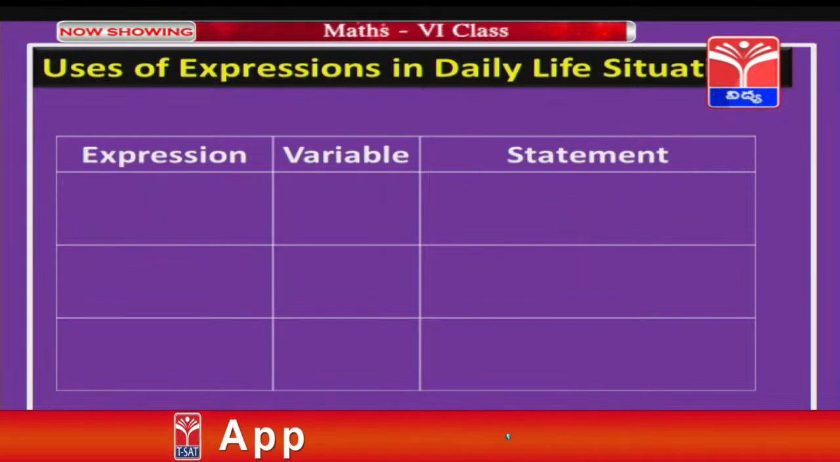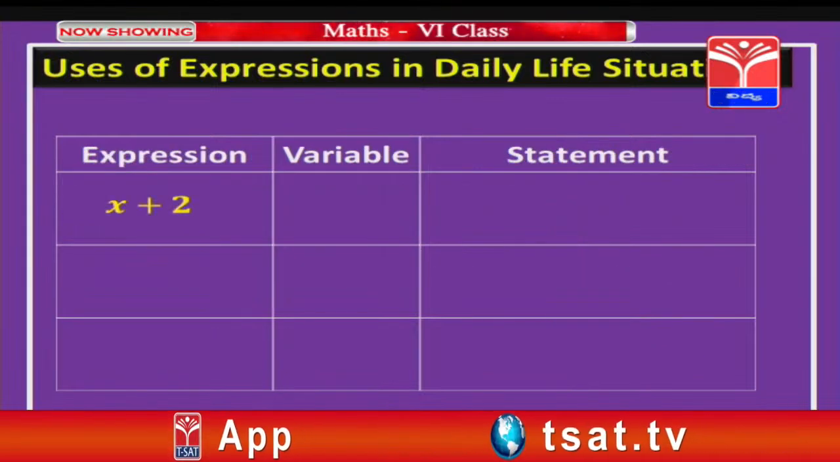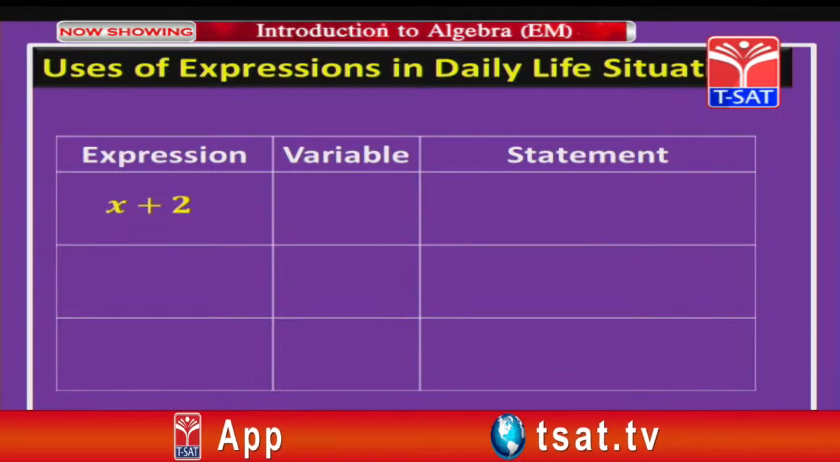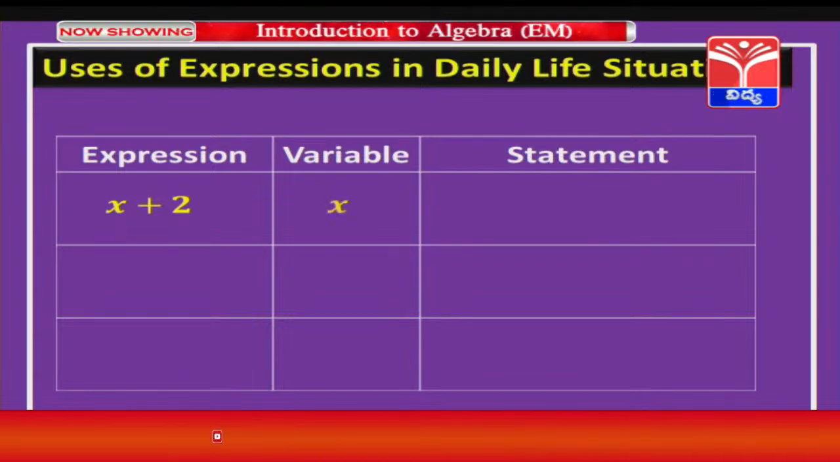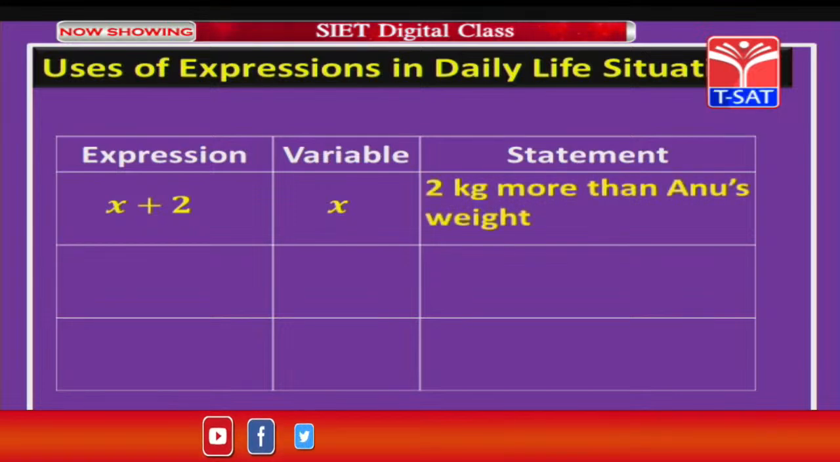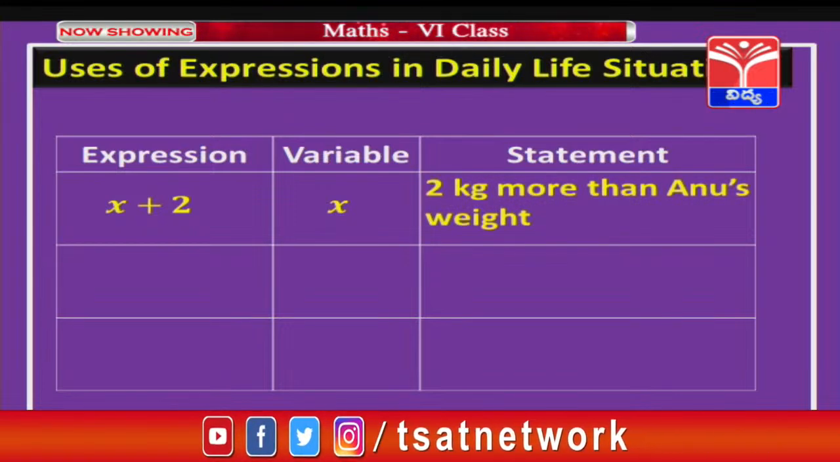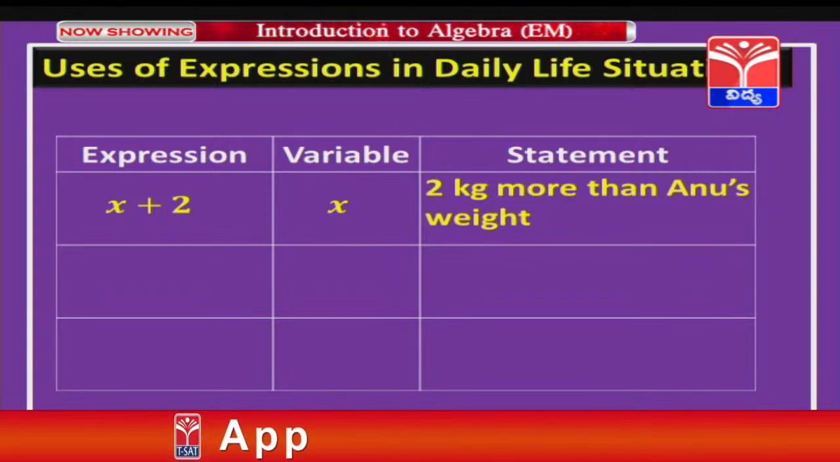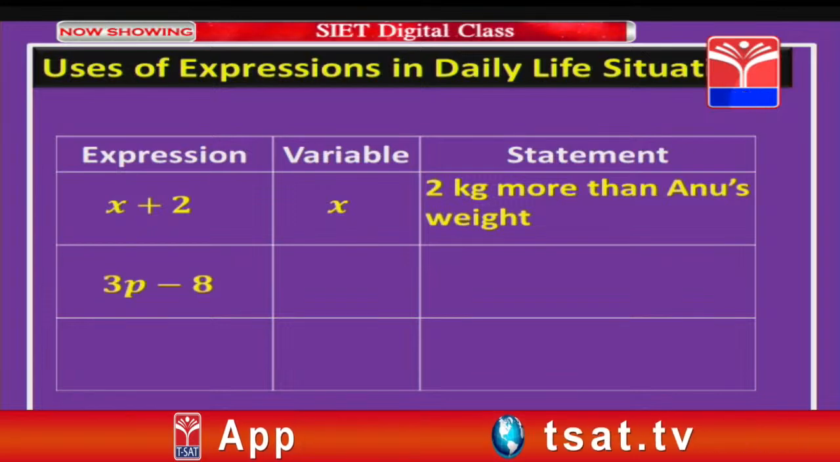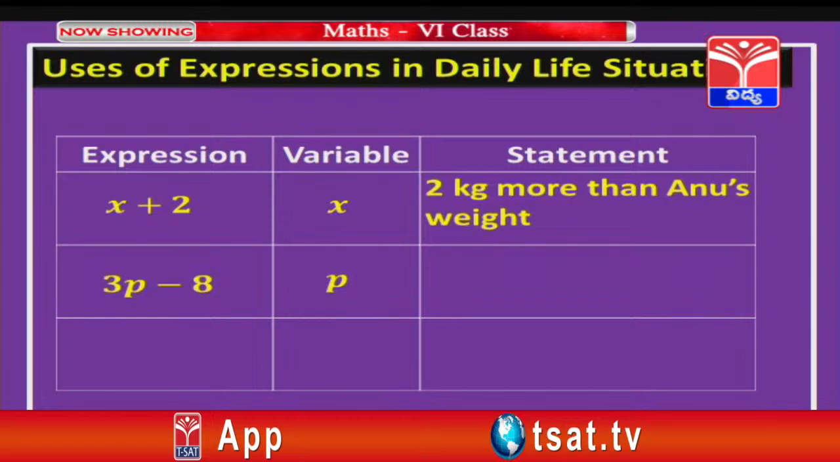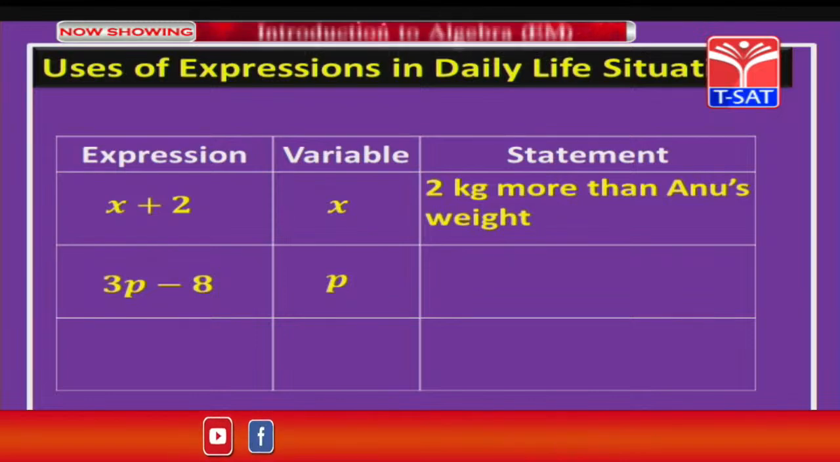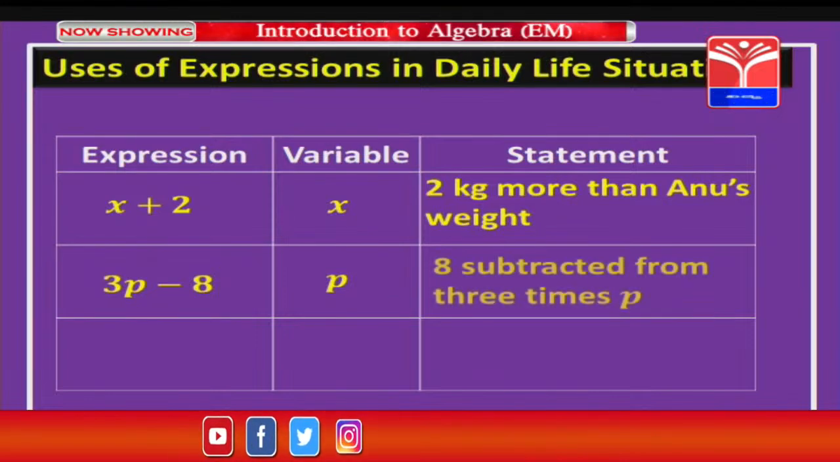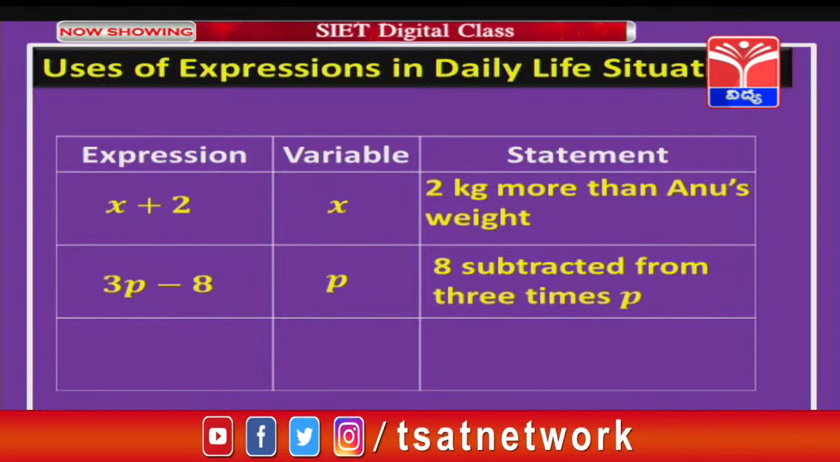Now, suppose if the expressions are given, how to write the mathematical statement? So, in x plus 2, variable is x. So, I can write 2 kg more than Anu's weight, or you can write in another way also. I have 2 rupees more than some x, right. The next is 3p minus 8. The variable is p. 3p stands for 3 times p and I am subtracting 8 from it. So, 8 subtracted from 3 times p.